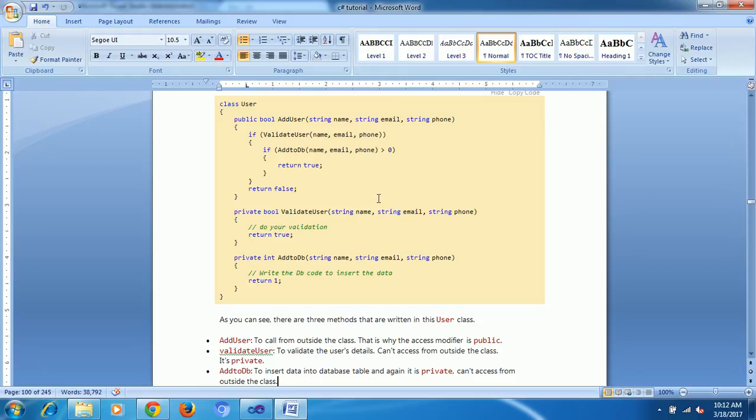Under the class User, I have a public bool AddUser, and one more method, ValidateUser, AddToDB. Different methods, just like I said, different steps for calling. You need to check in which network, balance, low balance or high balance, same city or other states. Like different validation methods, they created a separate method for balance checking, and one for calling, local, STD, ISD changing purpose. They created one method each. Like this, different methods are there.